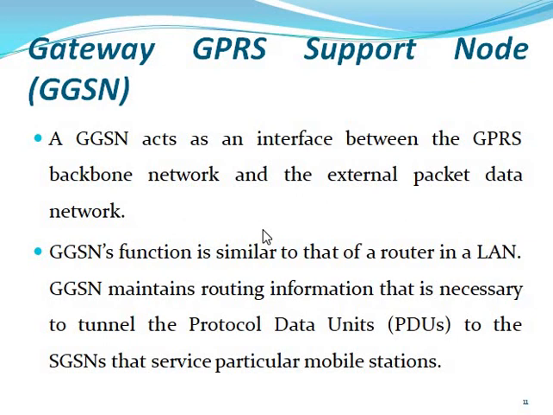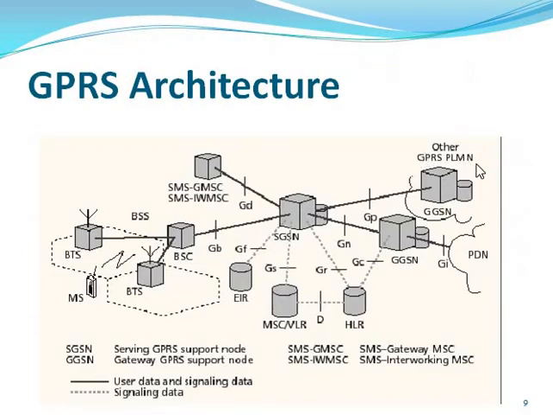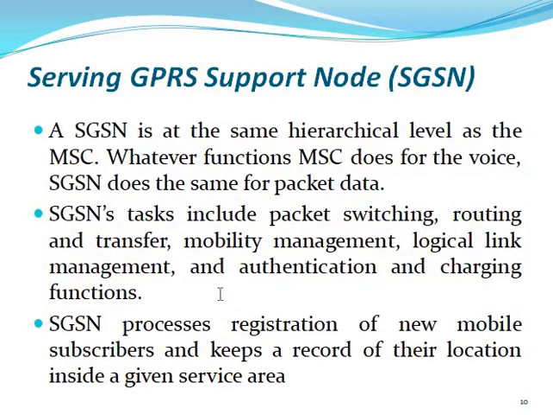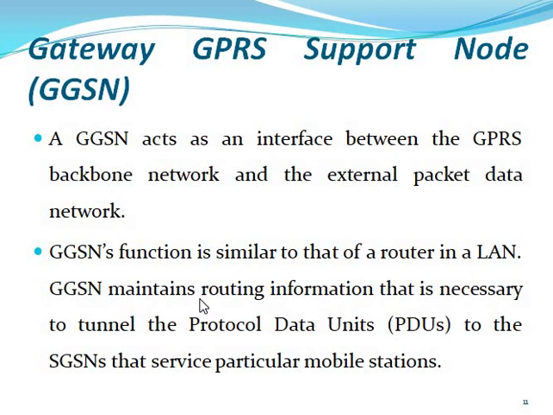Now we can look at the Gateway GPRS Support Node, which is connected to the SGSN. So what is the GGSN? The Gateway GPRS Support Node. The GGSN is the interface between the GPRS backbone network and the external packet network. The GGSN is functionally similar to a router in a LAN. It maintains the routing information necessary to tunnel protocol data units to the SGSN serving a particular mobile station.